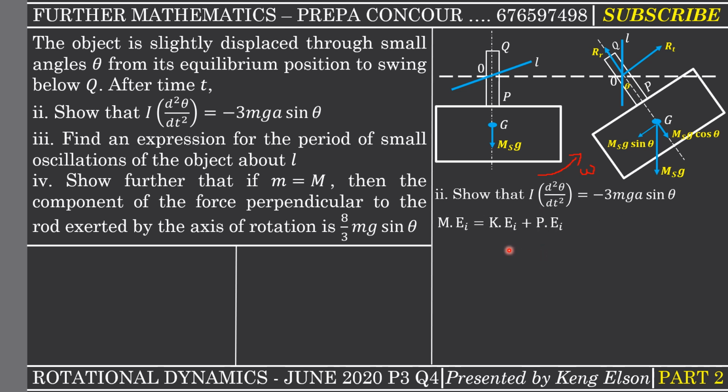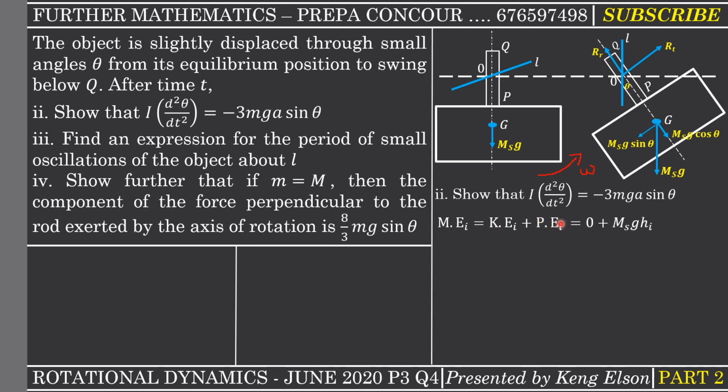So the initial mechanical energy is a sum of the initial kinetic and the initial potential energies. Now the initial kinetic energy is 0, because kinetic energy is half times I times omega squared. Omega initially is 0 because the angle made was 0, and remember omega is theta dot, so when we differentiate that we get 0. In fact, initially it was not rotating. Omega is the angular velocity, so the initial kinetic energy is 0.